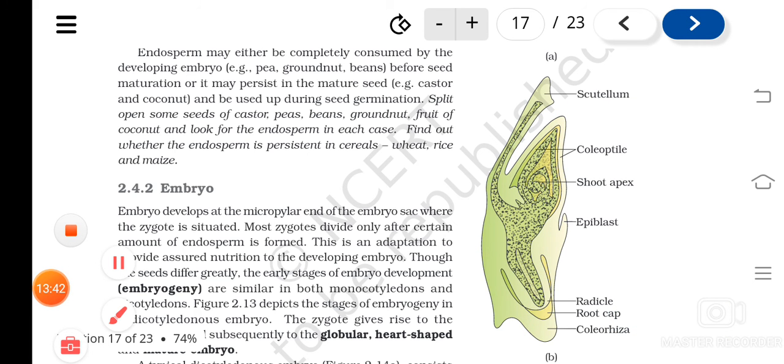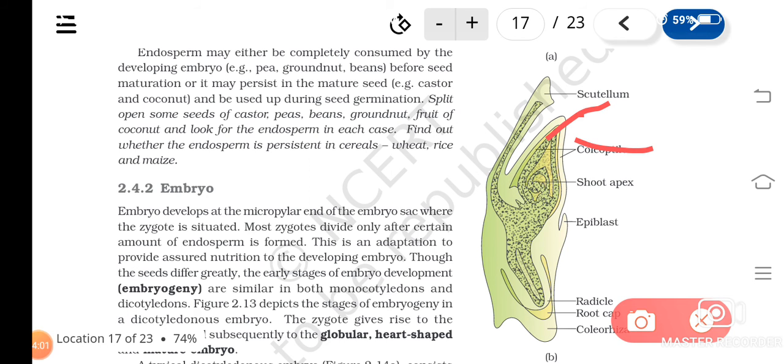And you can see the embryonal axis is having the shoot apex or the plumule, and it is covered by a coleoptile. Can you see here? This is shoot apex, and this is actually the coleoptile. And just like the dicots, the portion above the region of attachment of the cotyledon to the embryonal axis is known as epicotyl.